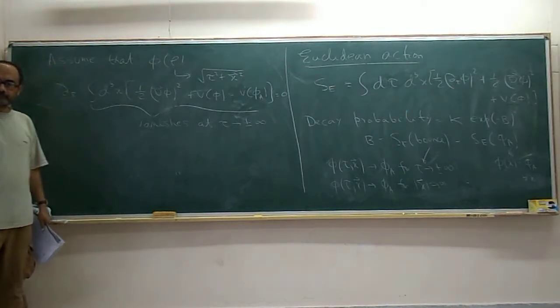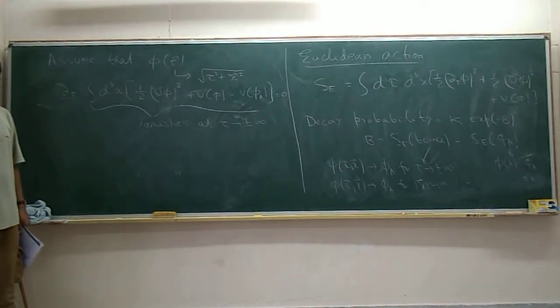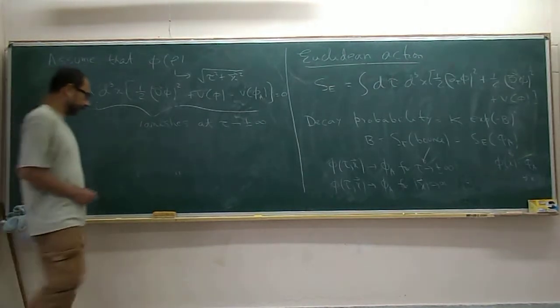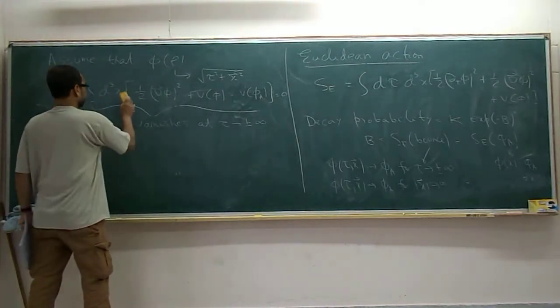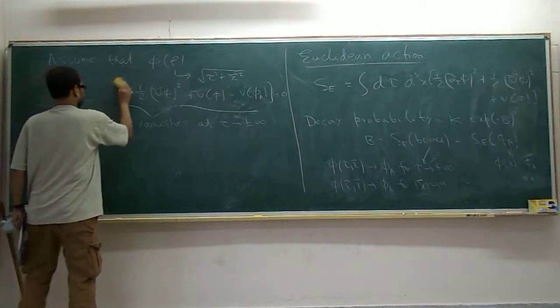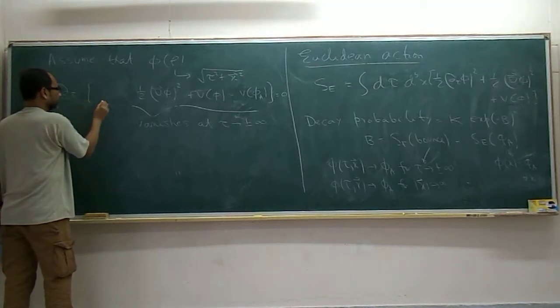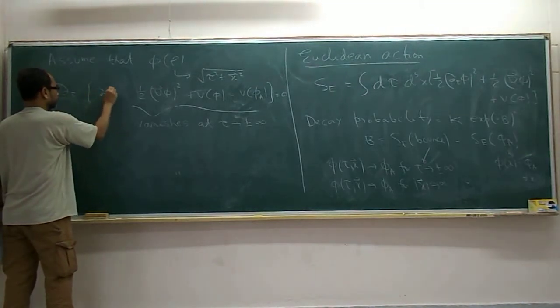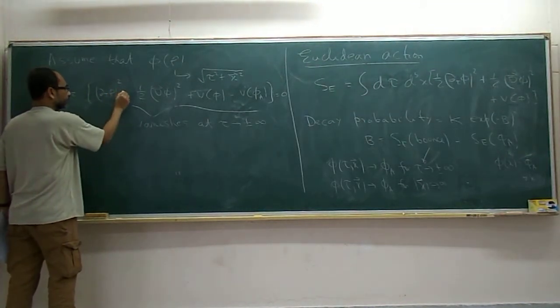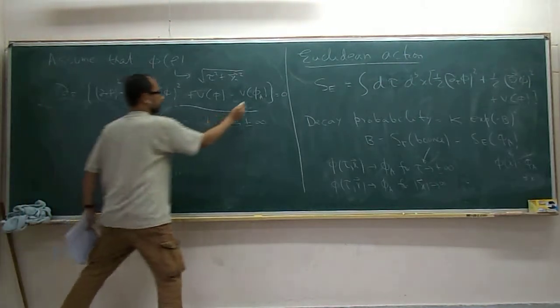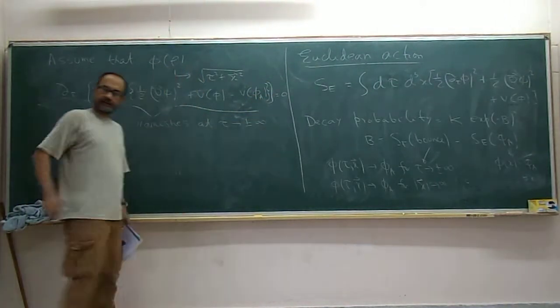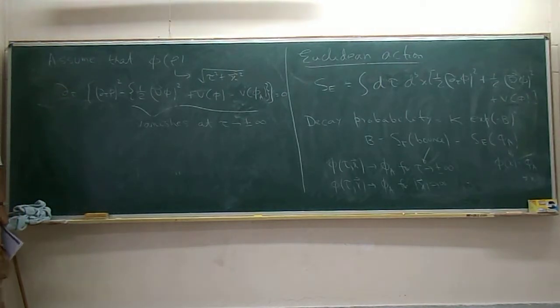But in the original constraint, there was that first term also, del tau phi square, right? Oh yes, you are right. So let me write that one. So I think it was something like delta of phi whole square minus this whole, right? This was where potential is minus d of phi. Okay, so this was the constraint.